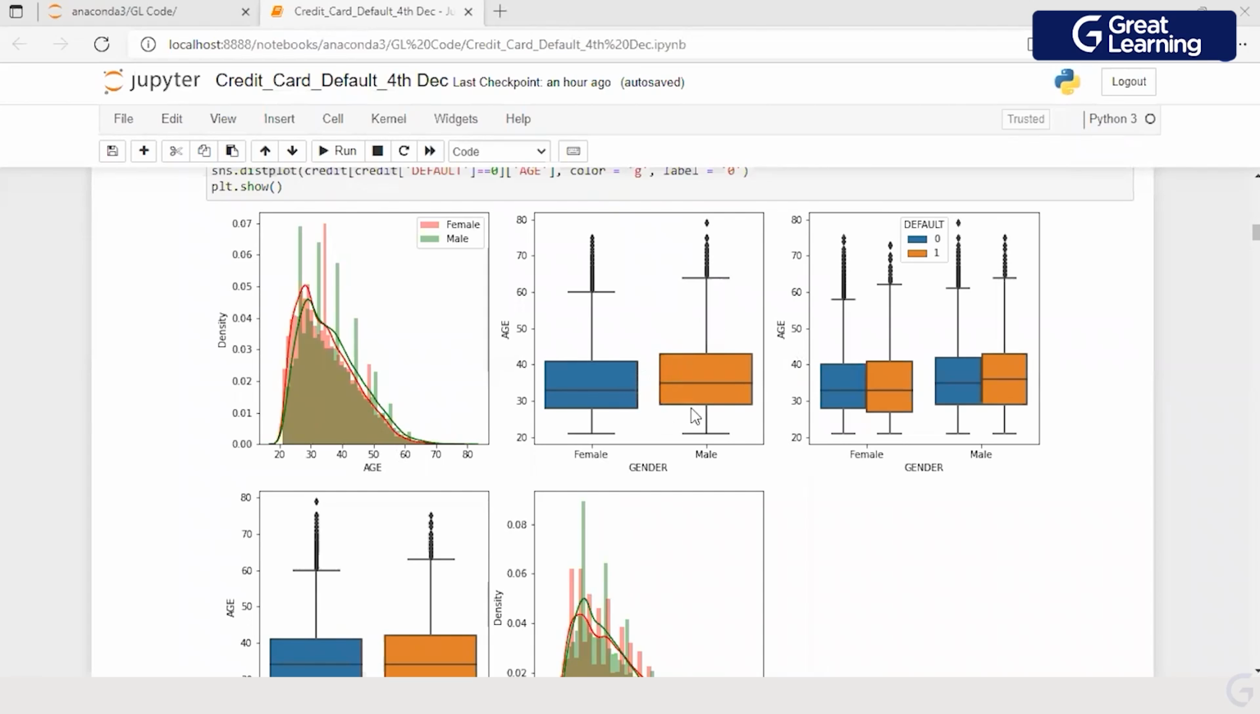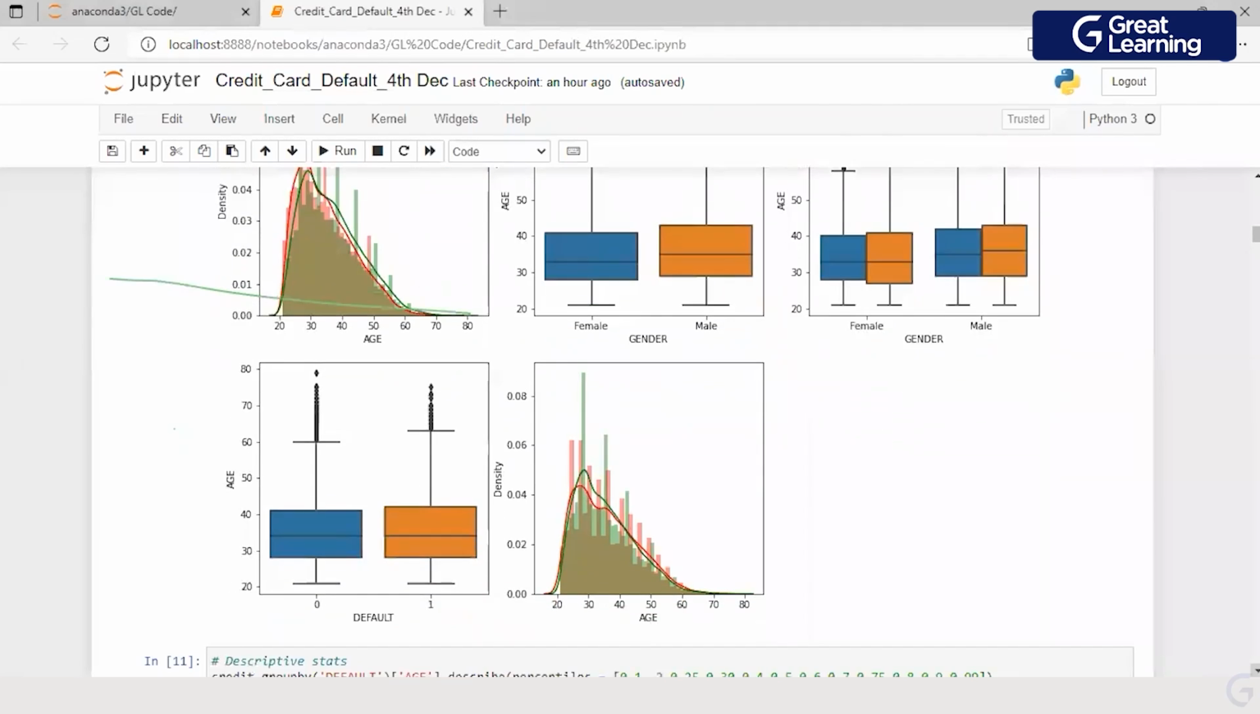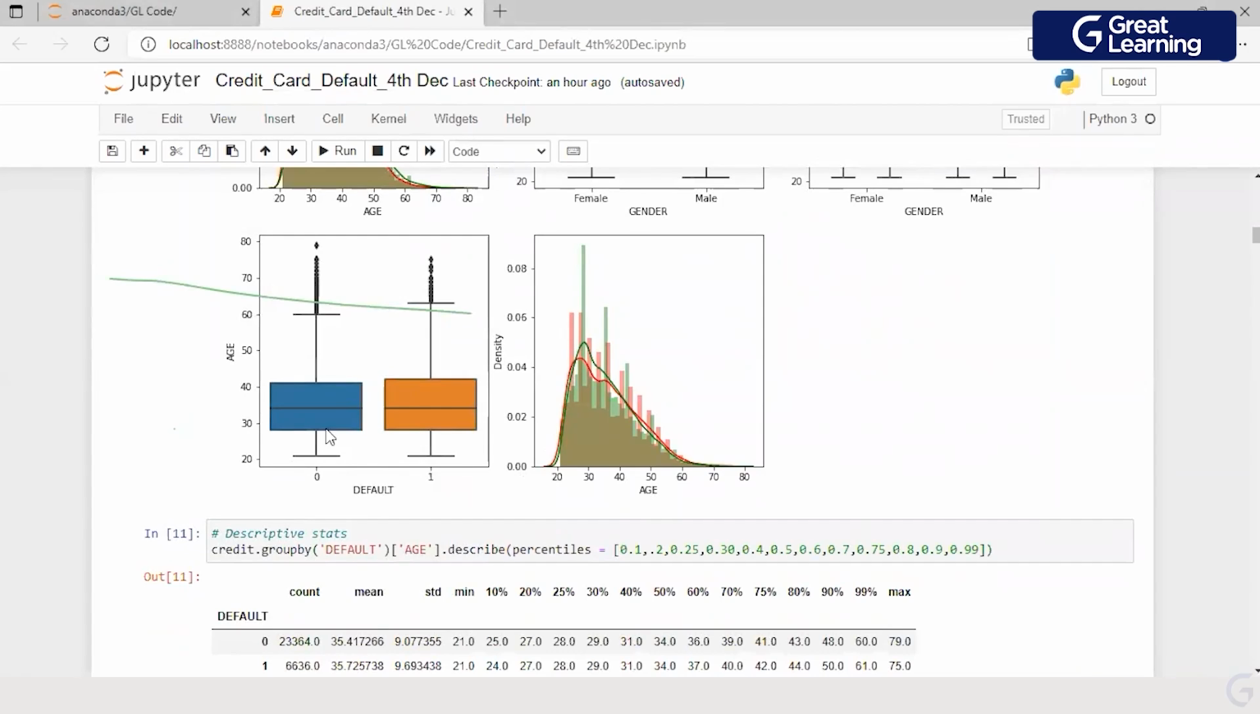When I look at the box plot, what does it tell me? The median age for a male is a little higher than a female, right? The 79, which was the age available, belongs to a male. When I look at default, there is not much difference in the median age between a defaulter and a non-defaulter. When I am looking at the distribution of default, which means is there a variation in the records which pertain to default and non-default, then also I don't see a varied distribution.